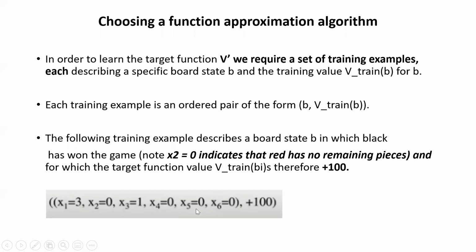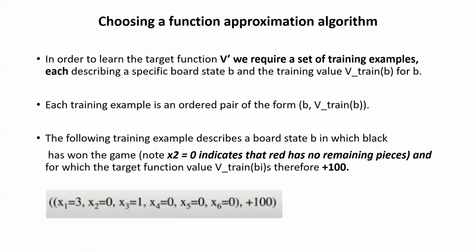And x5 is the black pieces that are threatened by the red, and x6 is the red pieces that are threatened by the black. So there are no red and black pieces that are threatening each other. No such pieces are there.